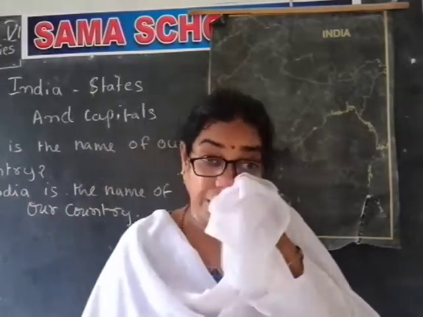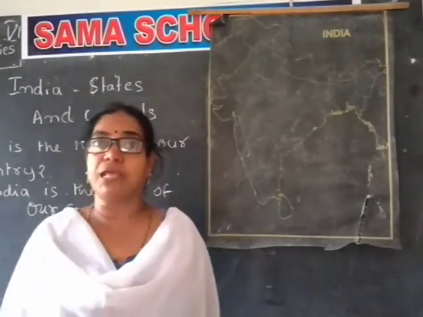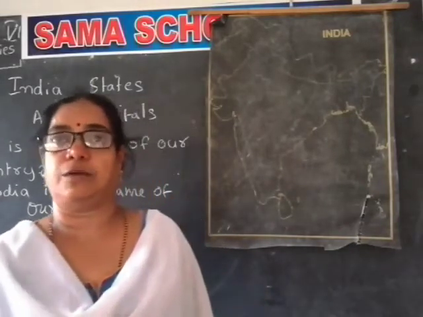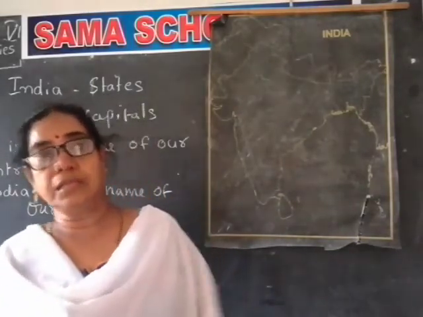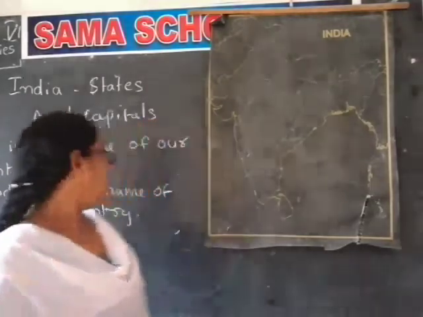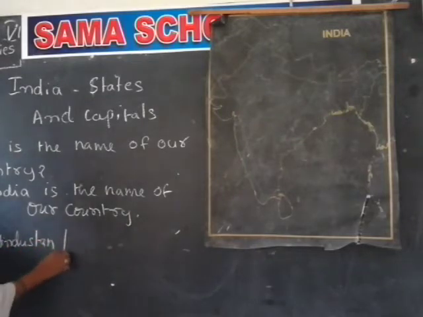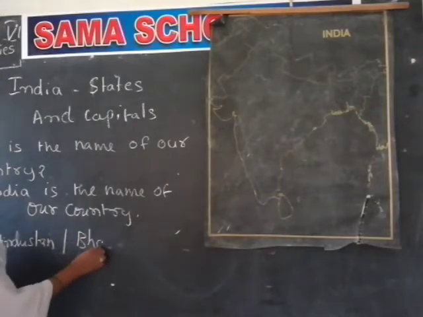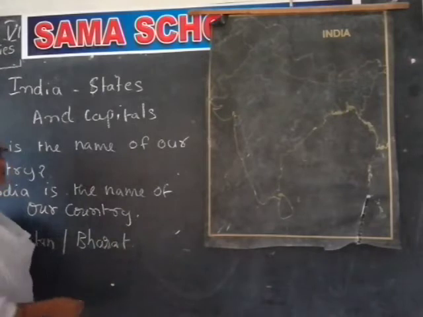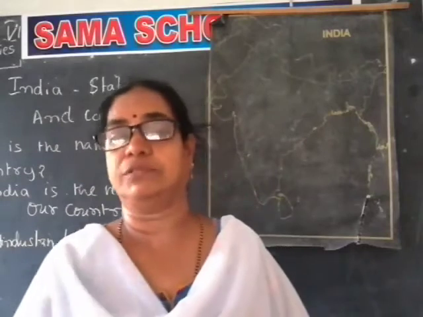India has other names also. What are they? Hindustan, and the other name is Bharat or Bharata Desamu. So India has three names: India, Bharat, Hindustan. I am writing the other names: Hindustan and Bharat. These are the names of our country.